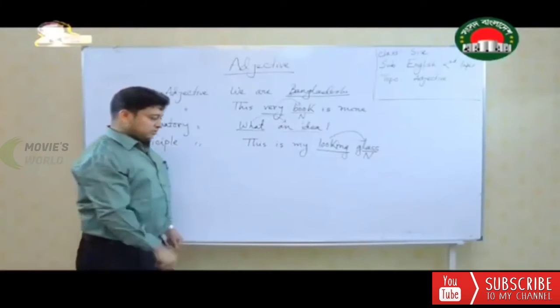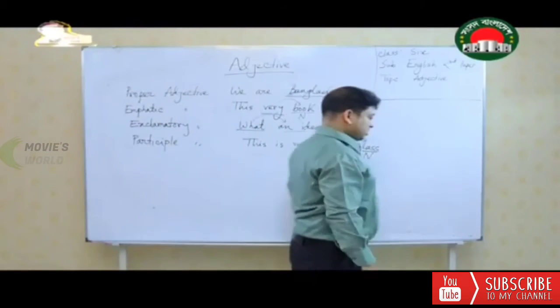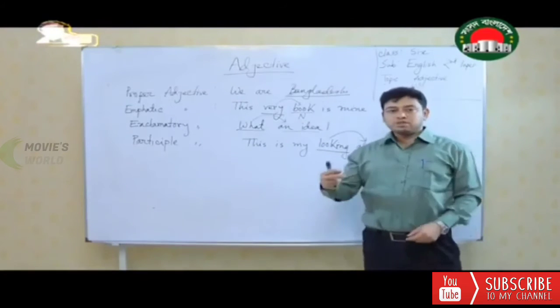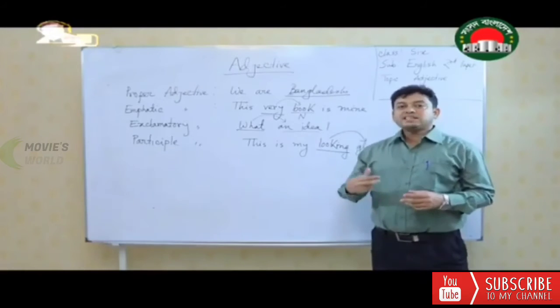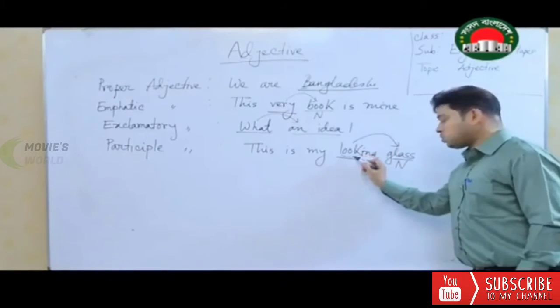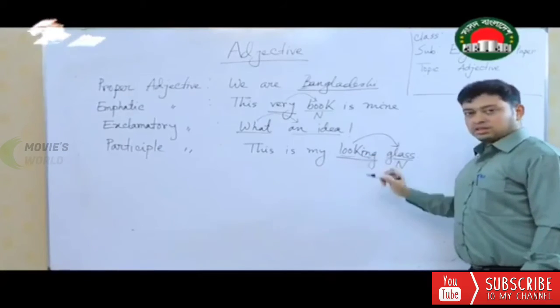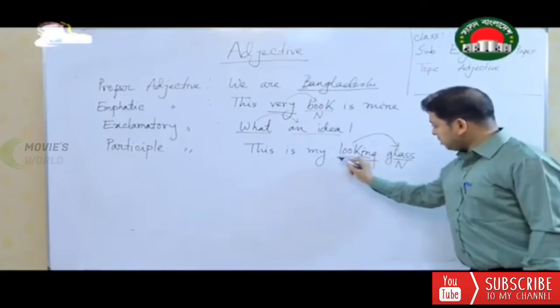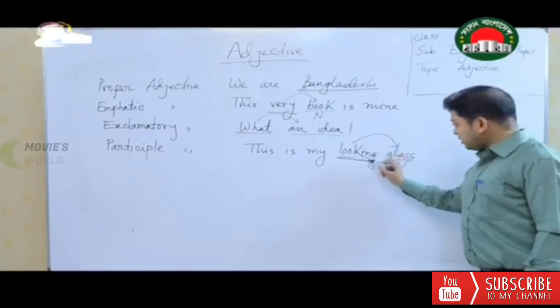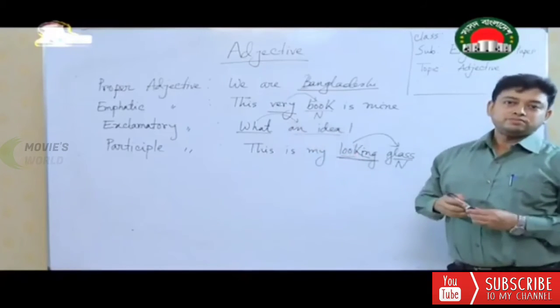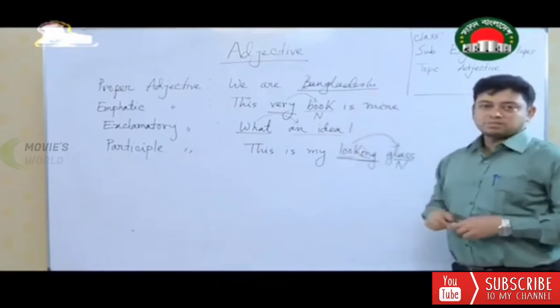And the last one is participle adjective. We know that the participle is formed when there is verb plus ing, but it is acting as an adjective. So here the verb is look, ing is added, looking. It is qualifying the word glass. It becomes a participle. As the participle is qualifying the noun, it becomes participle adjective. Please copy these examples.